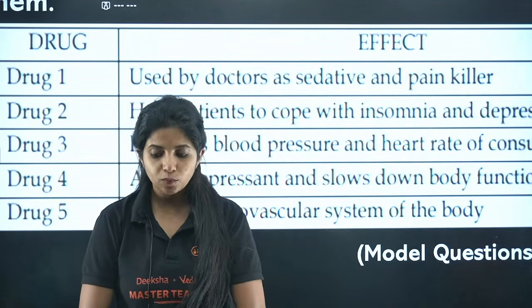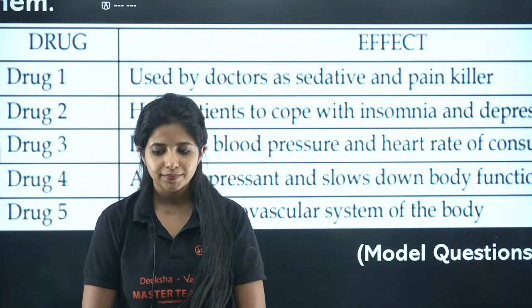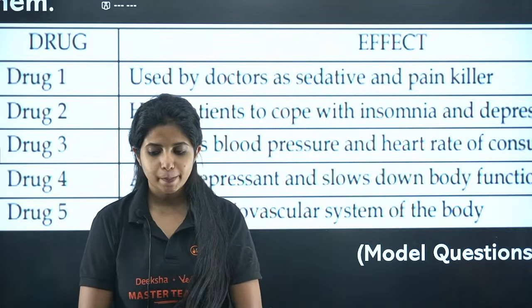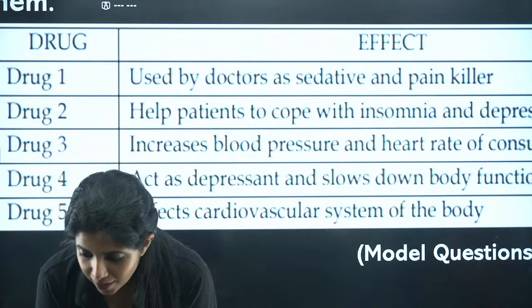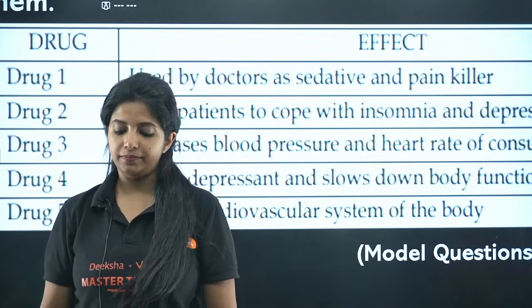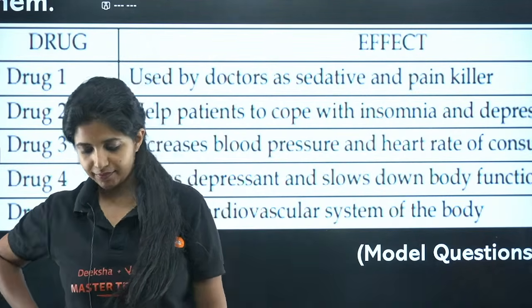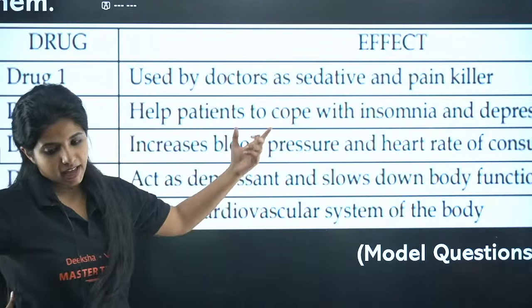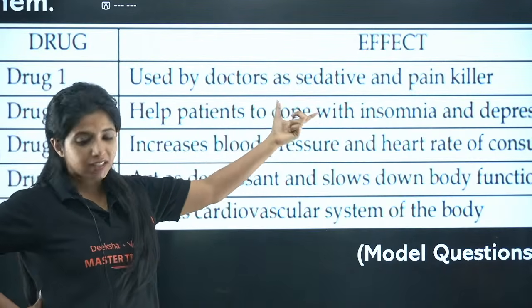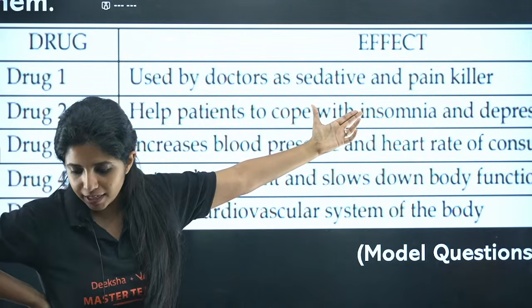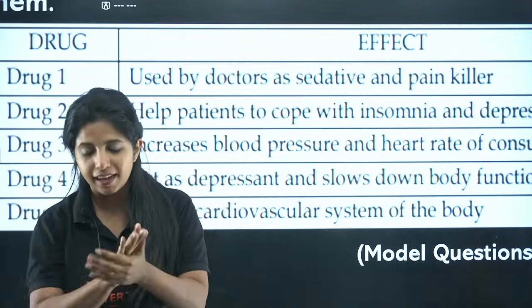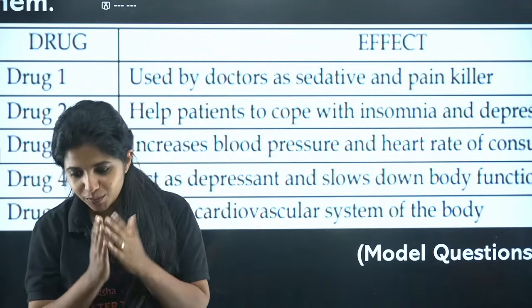Come on, guys, speed up. It is benzodiazepines, amphetamines, as well as barbiturates. Exactly. Drug 2 is BAB. Awesome, that's what I was asking.